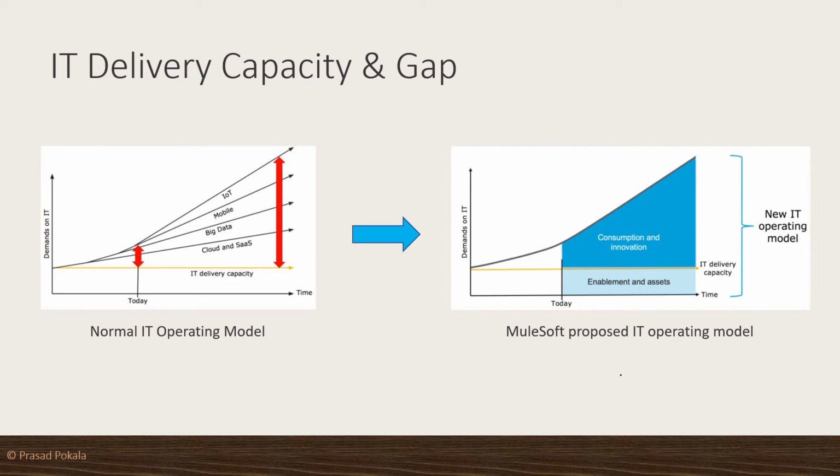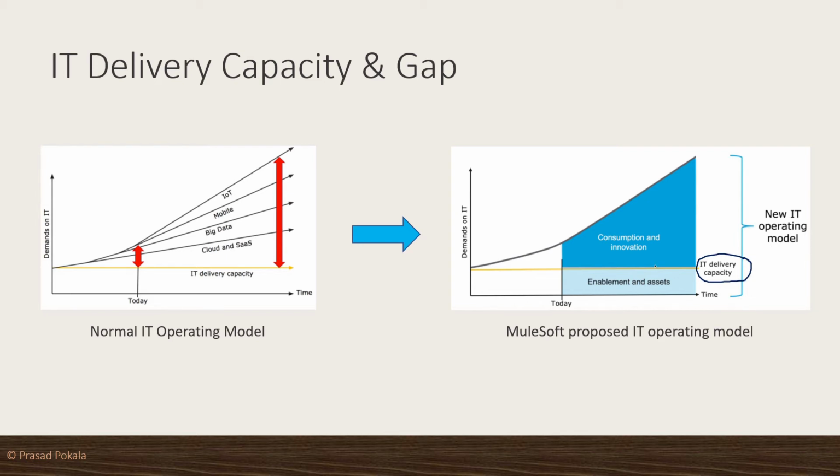On the right, what you see is the MuleSoft proposed IT operating model. When I say it's MuleSoft proposed, it is the model which is made very popular by MuleSoft, and believe me, it is working very effectively, right? From the most recent years, the teams who are adopting this model are successful and making really fast deliveries. What MuleSoft is proposing is that the operating model should be such a way that you can have the same IT delivery capacity, with no need to increase your team members or anything.